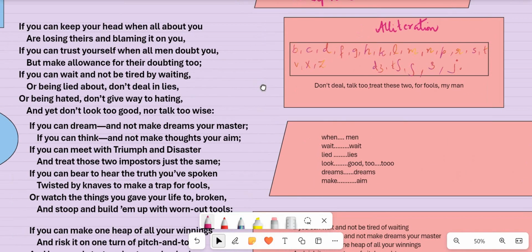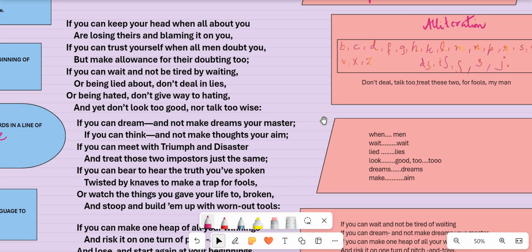Let's take some examples. From the first stanza, we can take the line, if you can trust yourself when all men doubt you. In that line, when has got A sound, men has got A sound, which is an example for assonance.